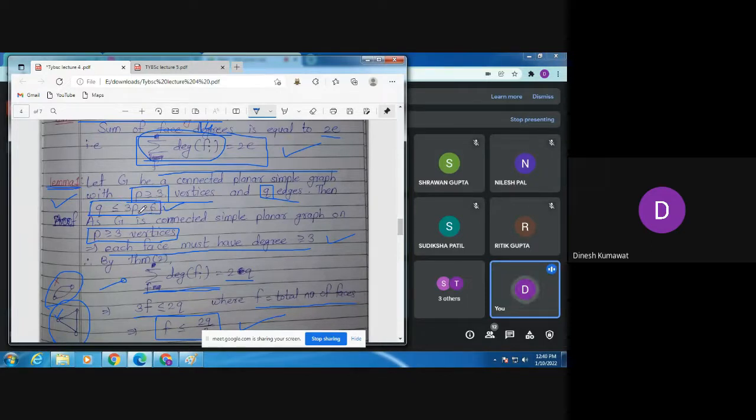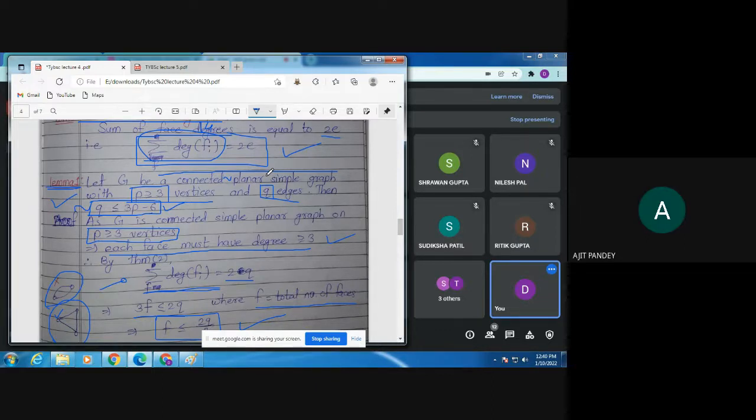Now what happens if this relation is not satisfied? We are taking the negation of this statement. If this condition is not true, then we can say G is non-planar. Clear?